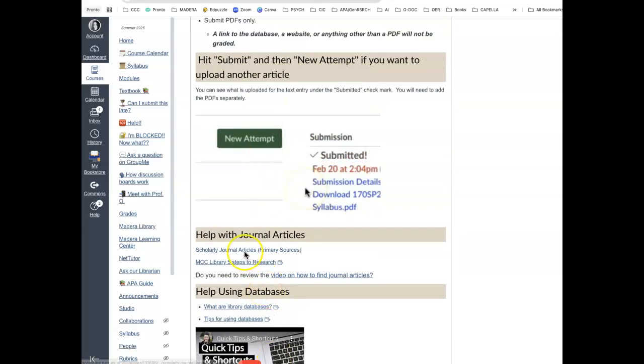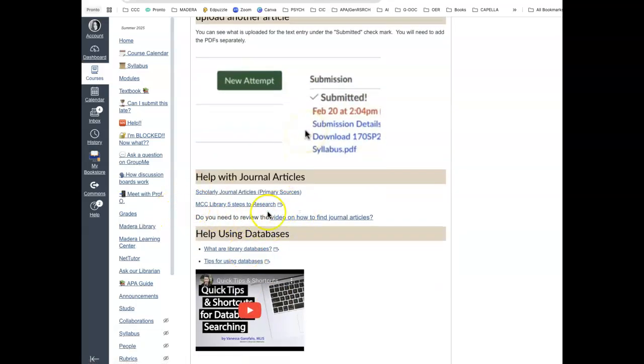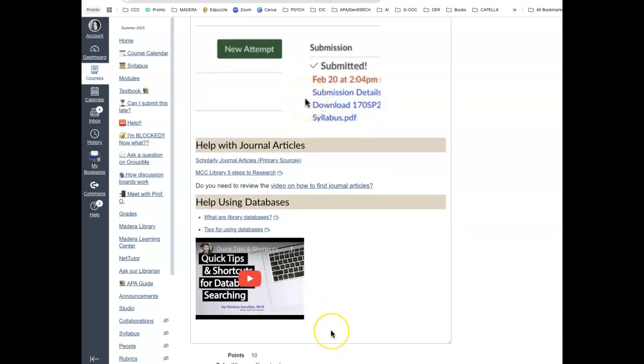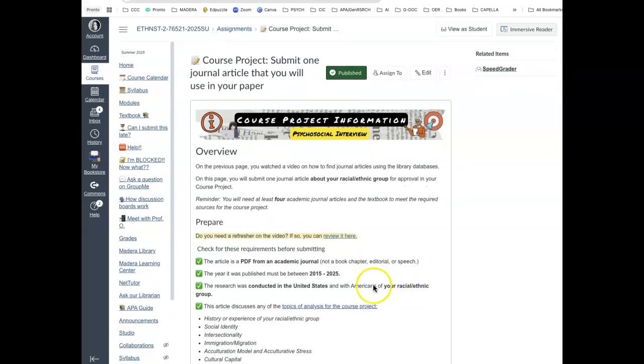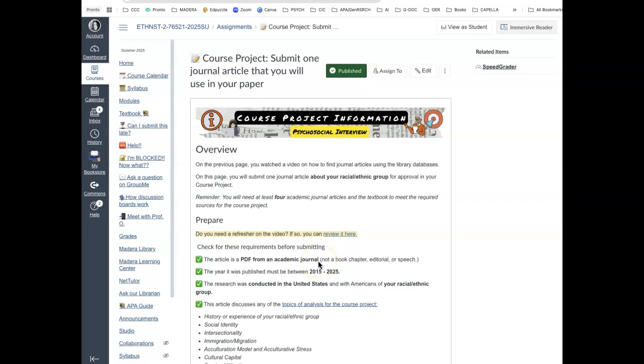There are some help links here to the Madera College Library. If your home college is Fresno or Clovis, you are more than welcome to use those library databases. And there's a couple of videos on using databases. Okay, so you'll be uploading a PDF of the actual article on this assignment page. That's it. You don't have to write anything. Thank you so much.